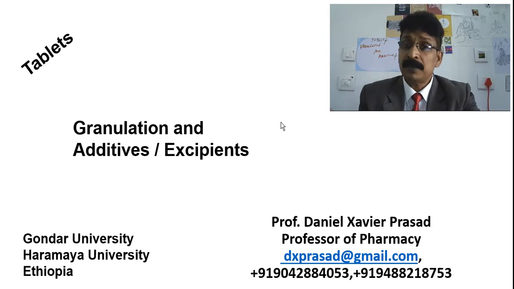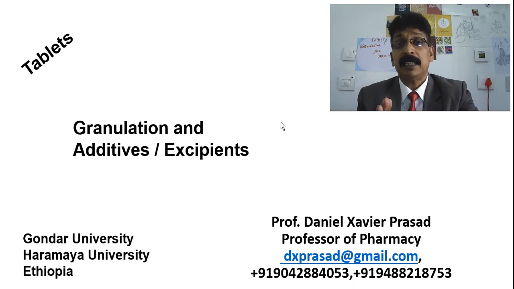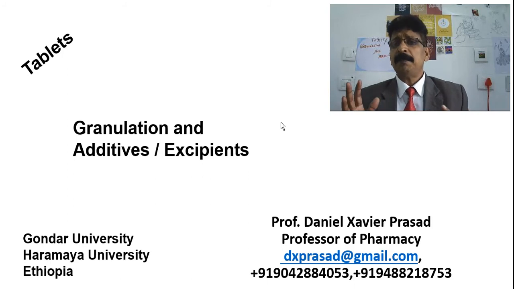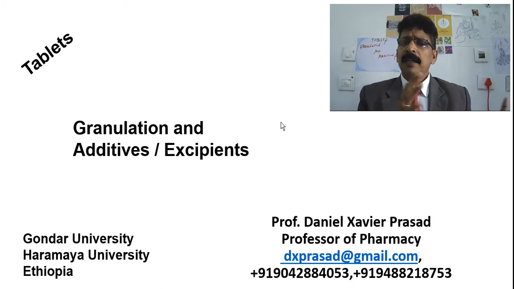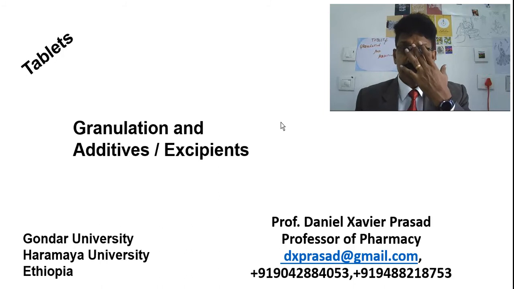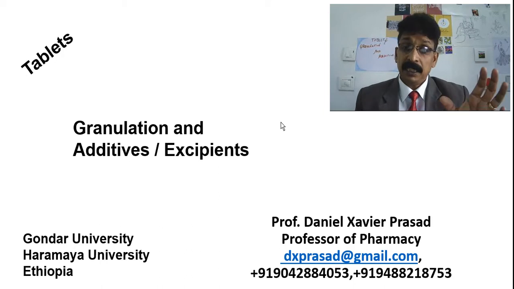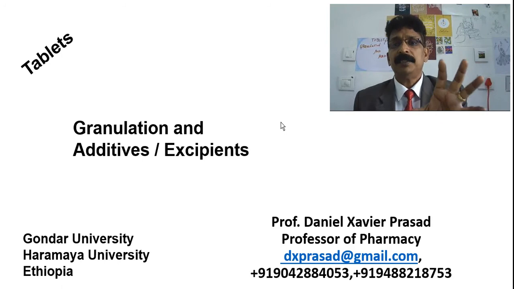And there are different types of procedures to prepare granules: wet granulation, dry granulation, and the direct compression method, and what type of components can be followed. Before a degree-level student goes to an industry for training, he should have basic knowledge about these things. And additives or excipients, which we have already studied in detail in Pharmaceutics 1 in your previous semesters or years, but still we have to come across some of the additives in tablets, and how you are using them.